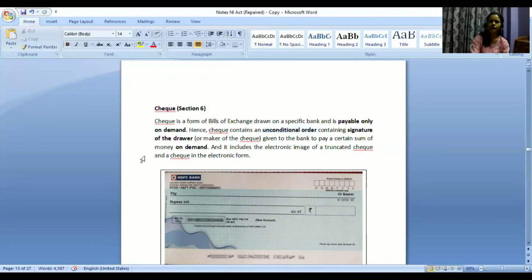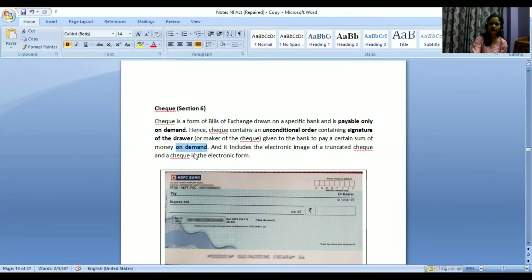Given to bank to pay a certain sum of money on demand. Again, if I'm writing someone's name, I have mentioned the amount as 50,000 rupees, date and all I have mentioned, I have put my signature, but what happens is that it will be valid for 3 months time only, and accordingly the person can claim the money. How? By demand.